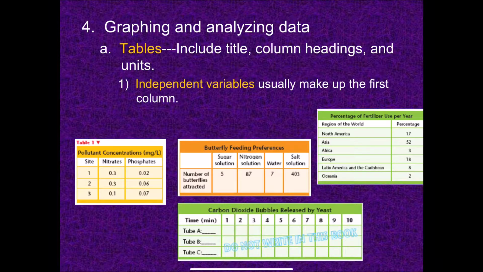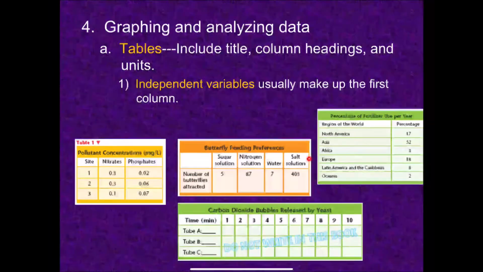Independent variables usually make up the first columns. So a typical table looks like this, where these are the independent variables and then these are the results. So these will be your dependent variables. Depending on the data and depending on the page on which you're trying to put it, you may put it this way, in which case your independent variable is across the top like this, right?